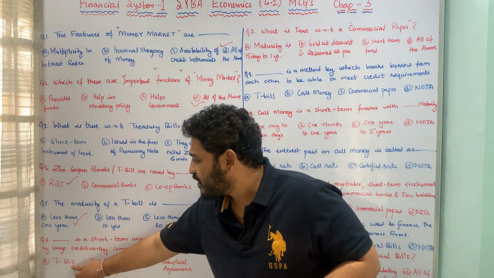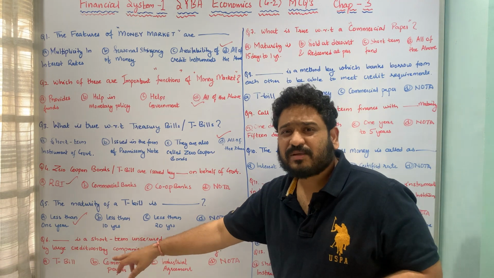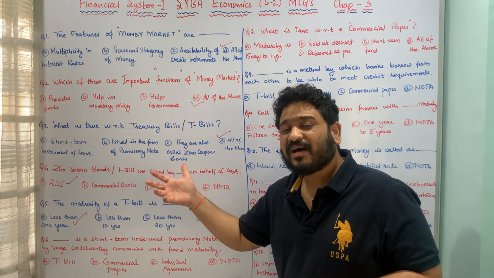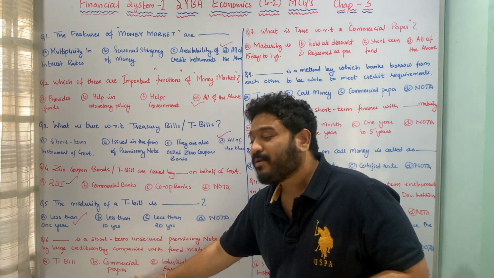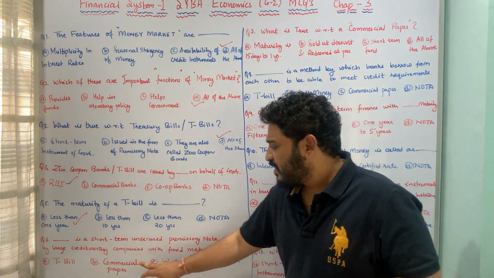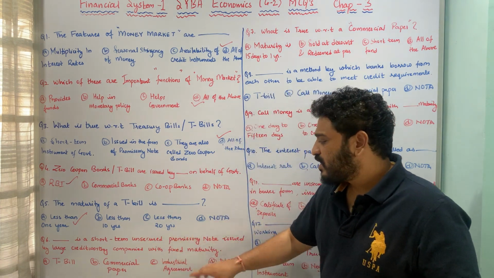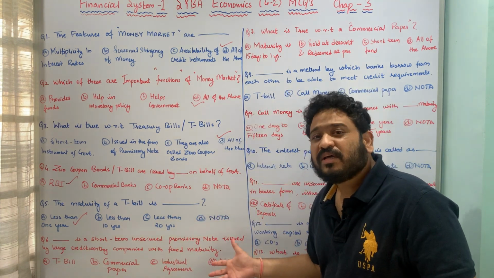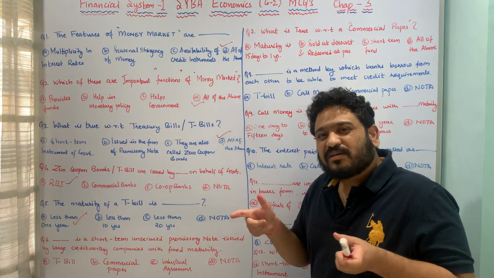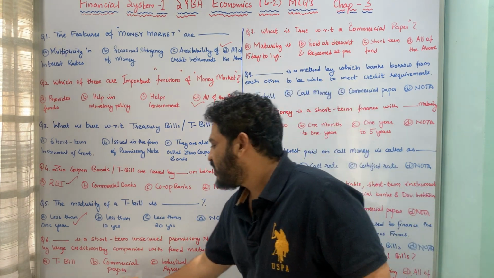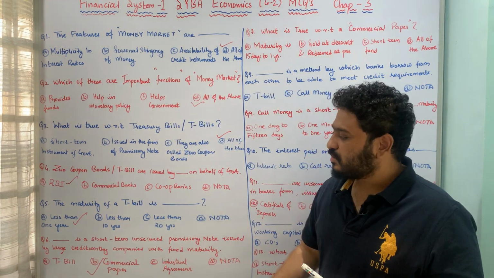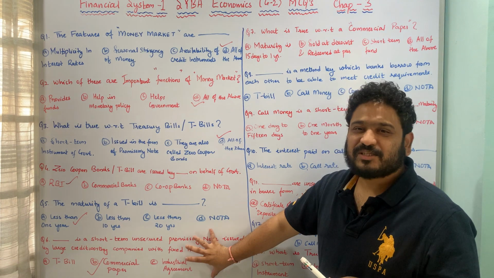Whether it is a treasury bill? No, it is not a treasury bill, because a treasury bill is issued by the Reserve Bank of India on behalf of the government of India. Commercial paper, industrial agreements, none of the above. So it is commercial paper, which is an unsecured promissory note issued by a creditworthy corporation or company for a fixed maturity period, and therefore option B, which is commercial paper, is the correct answer to this particular question. I hope the question is pretty much clear.